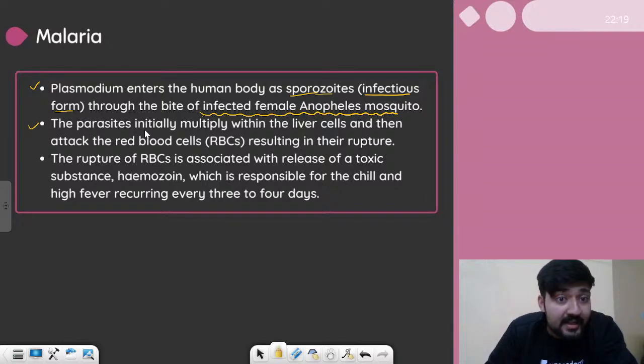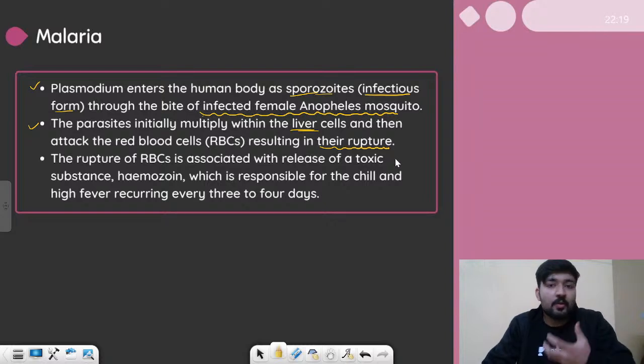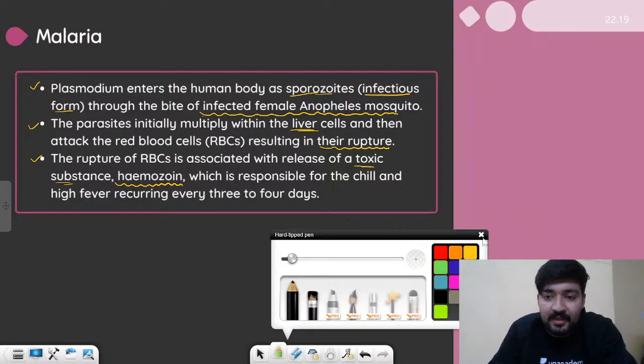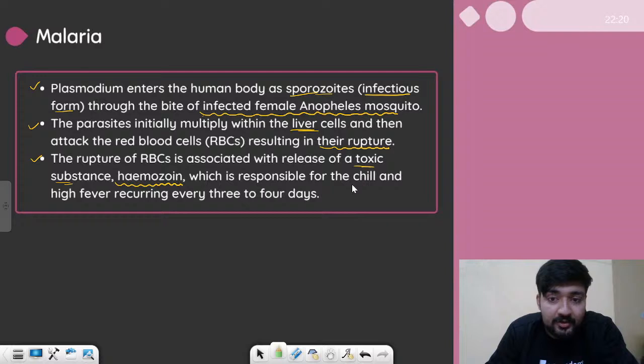Now, the parasites initially multiply within the liver cells and then attack the red blood cells, resulting in their rupture. So they basically burst the red blood cells when they grow inside them. Now, the rupture of RBCs is associated with a toxic substance known as hemozoin. We have discussed hemozoin as well. This toxic substance is responsible for causing chills and high fever, recurring every 3 to 4 days.